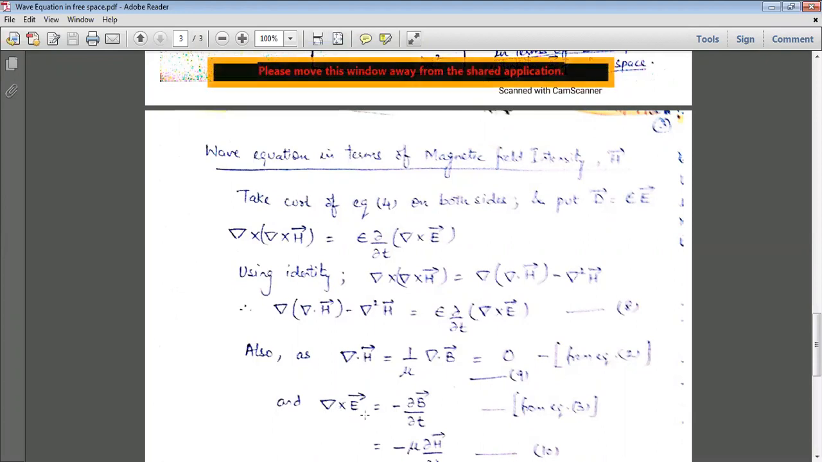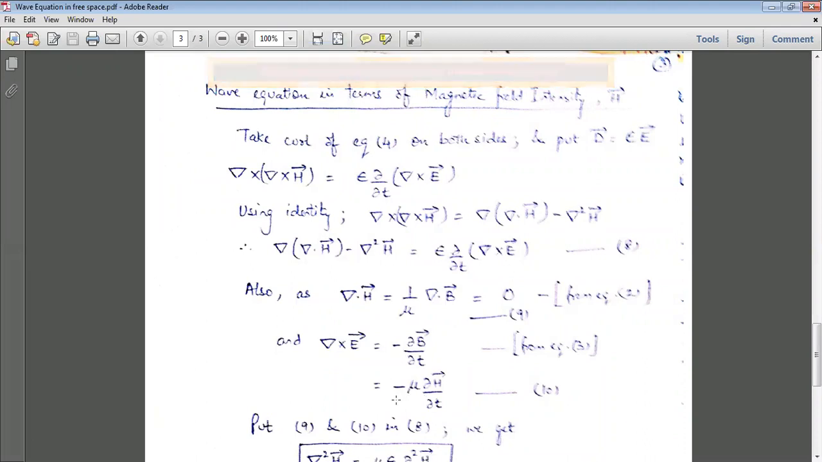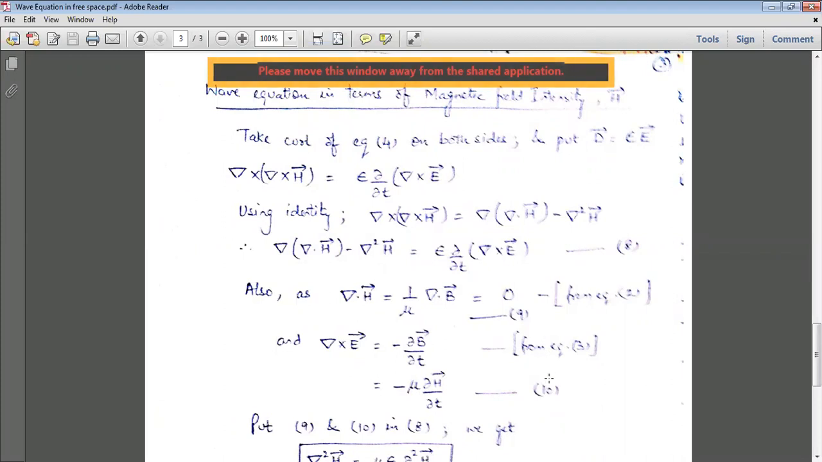And del cross E vector is equal to minus curly B by curly T. This is as per Maxwell's third equation. ठीक है, हमने third equation लिखी है ये. And this B can also be written as mu H. So this can be written as minus mu curly H by curly T, and mark it as equation number 10. Now put equation number 9 and equation number 10 in equation number 8.